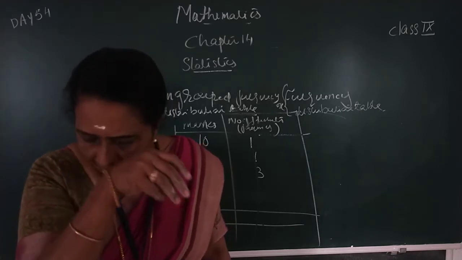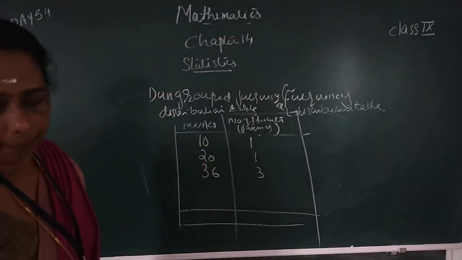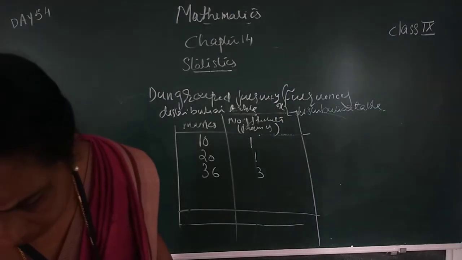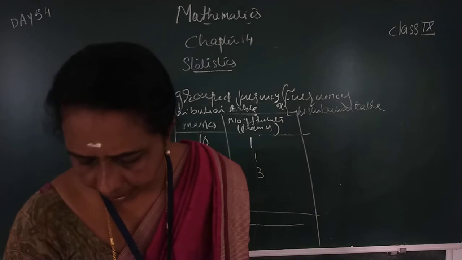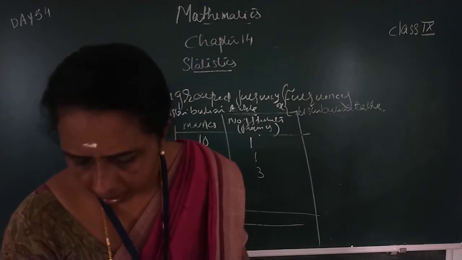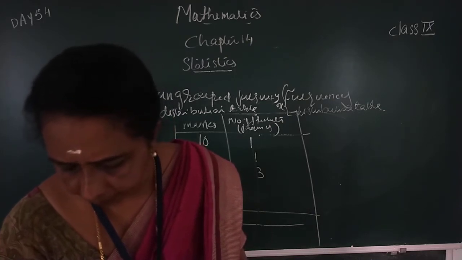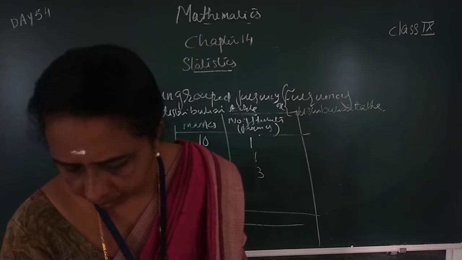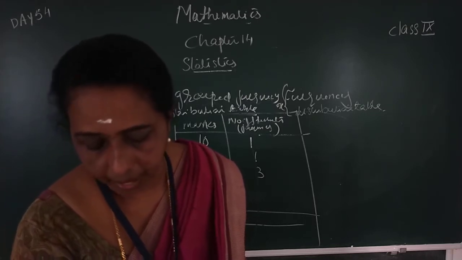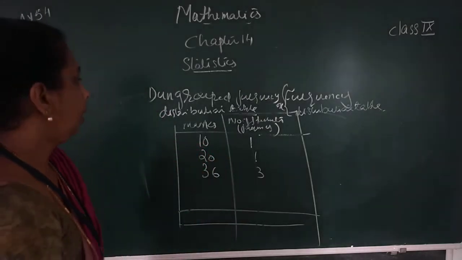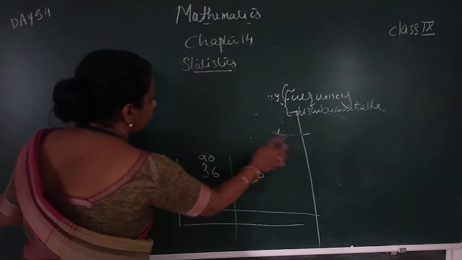Then example 3, page number 241. 100 plants each were planted in 100 schools during Vanamahotsava. After 1 month, the number of plants that survived were recorded, and there are 100 numbers. Here it is a very large data.